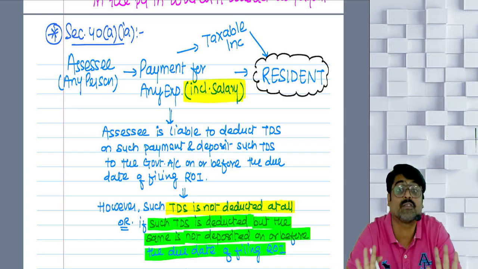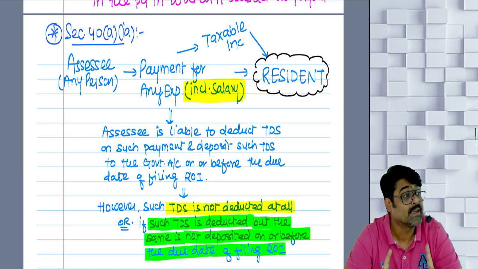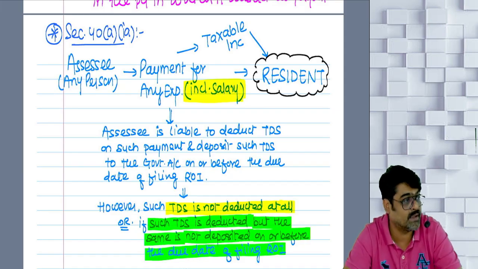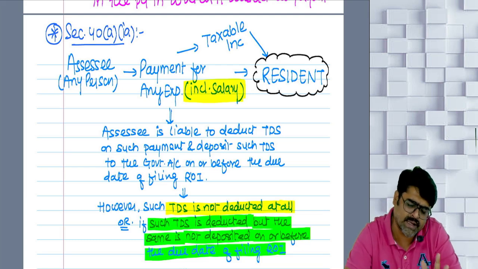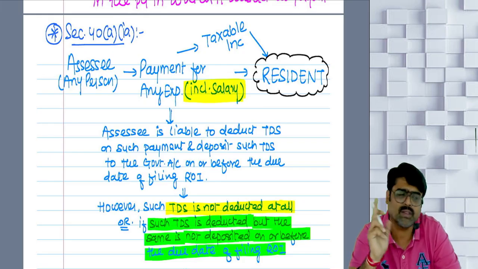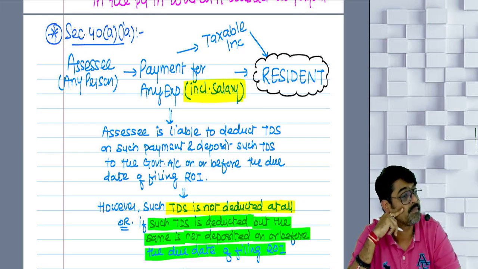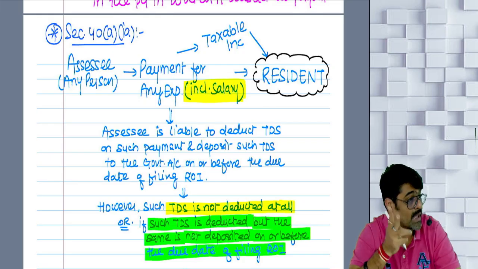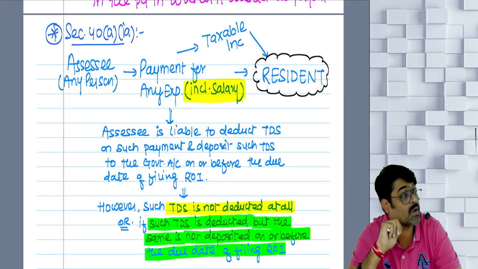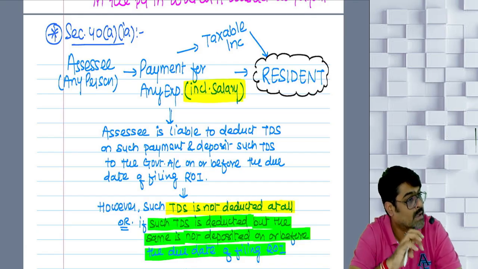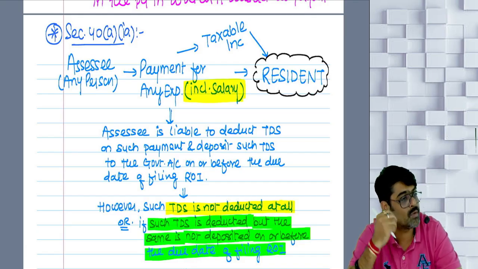Payment for any business expense, including even if salary is paid to a resident, this provision will be applicable. Yes or no? So if you are making payment for any expense including salary to a resident, on that payment you are supposed to deduct TDS. You are liable to deduct TDS and deposit that TDS to the government on or before the due date of filing ROI. But what if you don't deduct TDS?